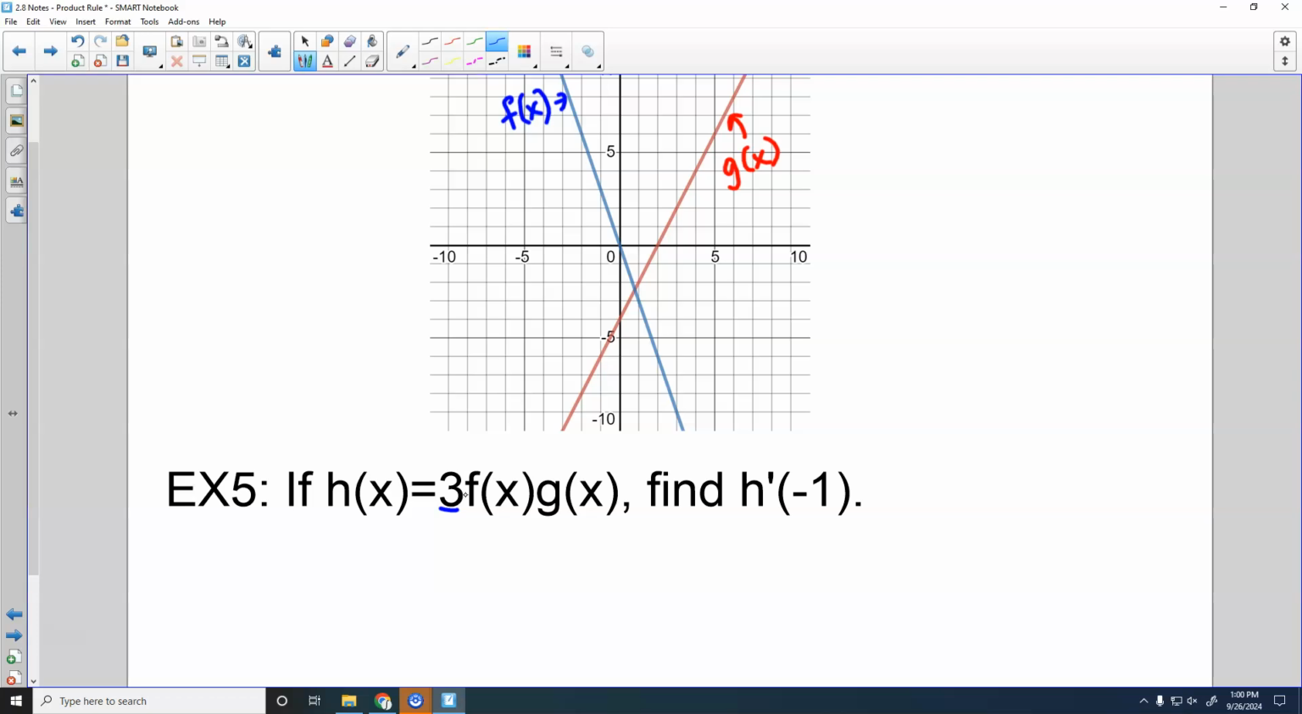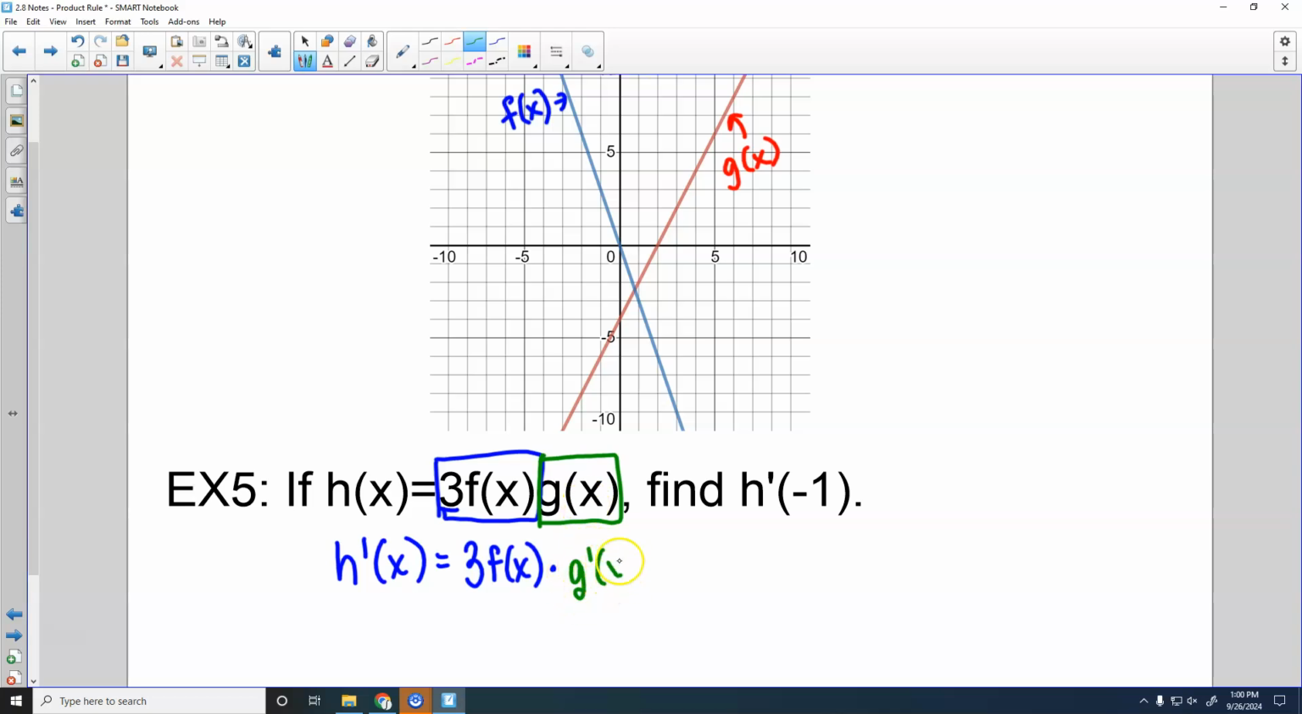If you leave it out front, you need parentheses and it gets distributed to the whole thing. If you group it with the f, you don't have to do that. I most of the time group it with the f because that way I don't have to worry about remembering the parentheses and distributing everything at the end. And then I've got the g right here. So we got to find h prime of x first. So we're just going to have 3f of x, and we're going to multiply that by the derivative of g of x, which I just have to call g prime of x,